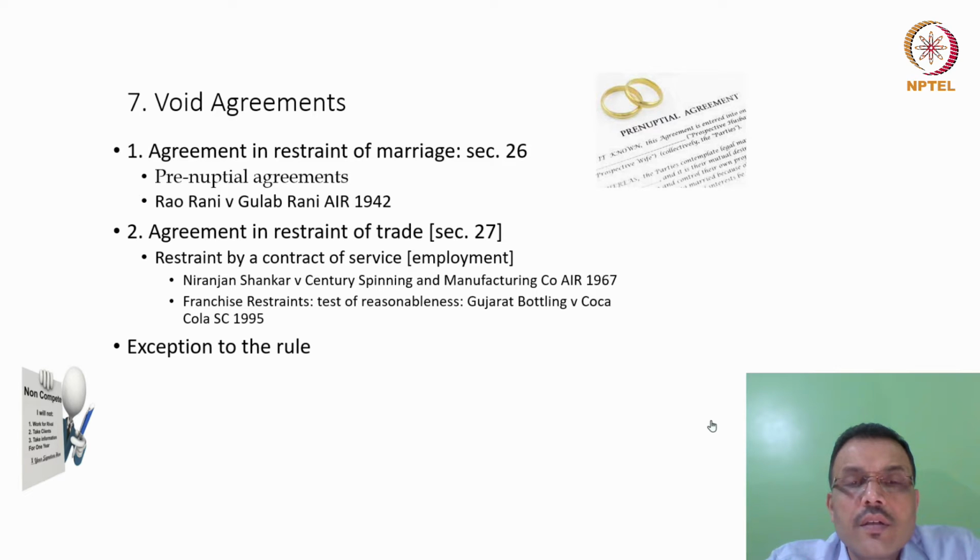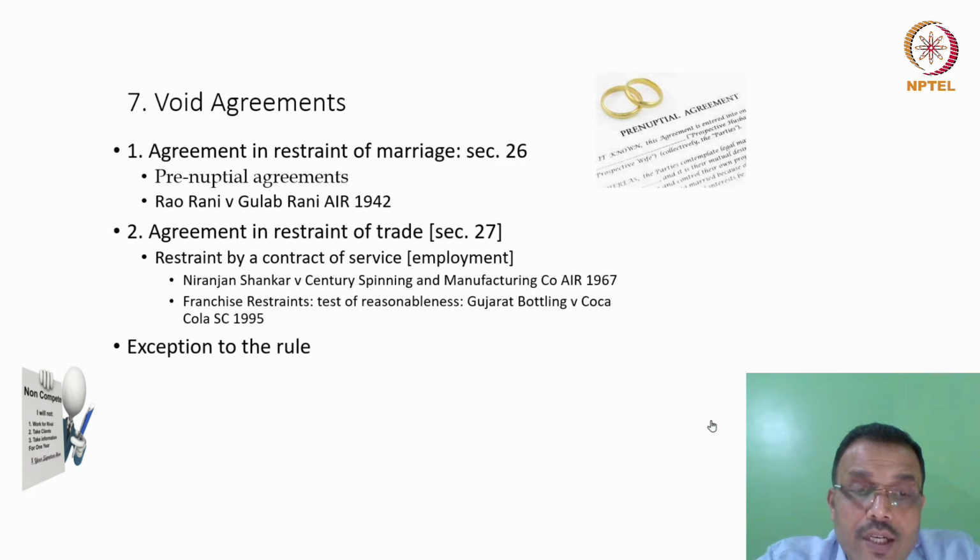Friends, to understand Section 27, we have to also understand that Section 27 has provided for certain exceptions, which clearly state that certain kinds of restraints on trade are permissible. Of course, we know that no right to trade or freedom of trade is going to be absolute. Even the Constitution of India says that any kind of freedom of trade, occupation, and business is to have reasonable restrictions on the ground of public order, morality, so on and so forth.